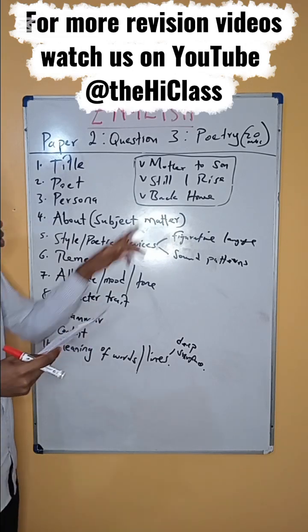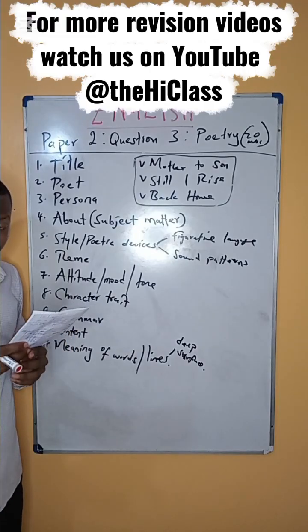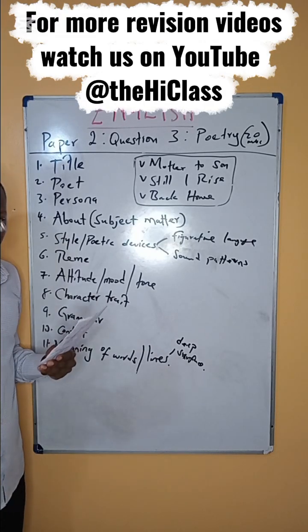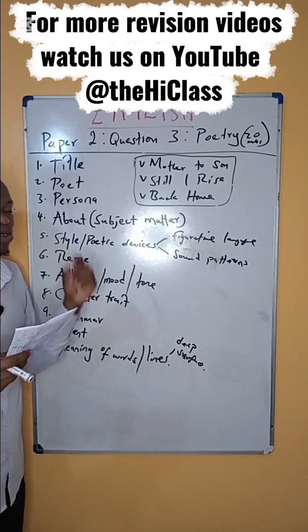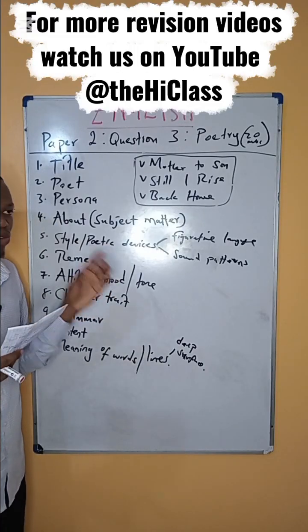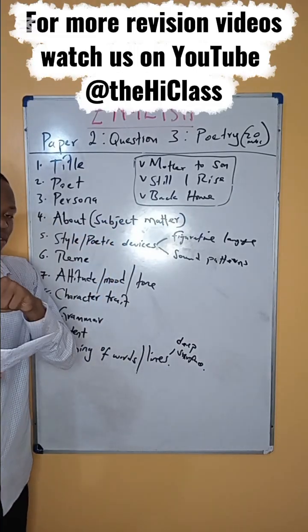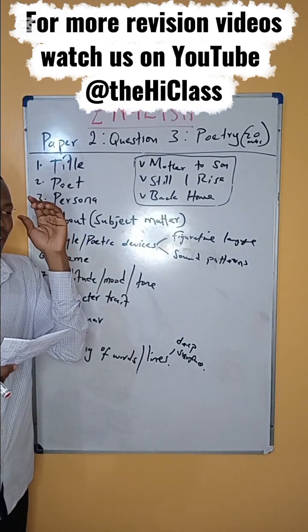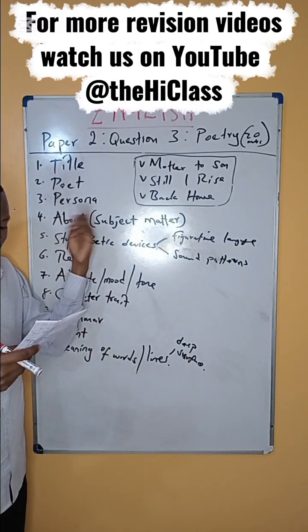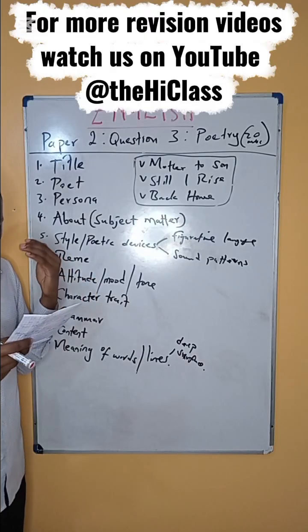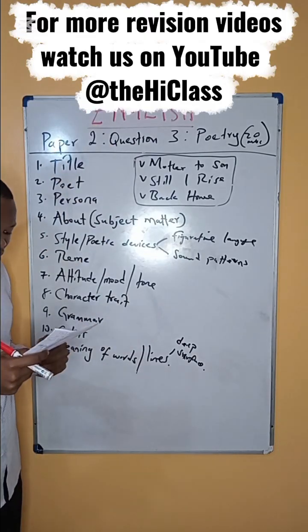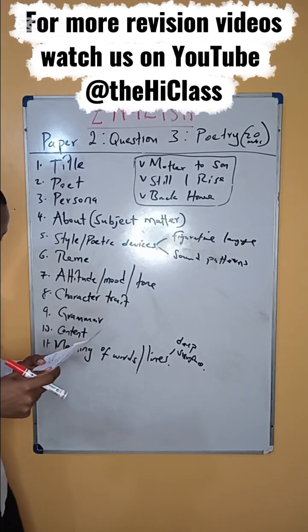Now in Back Home, we have imagery, smoke rising from the heart. That's visual imagery. If you know the specific type of imagery, it's good to say visual imagery, then give the illustration. If you don't know, just to play safe, just say imagery, then give the illustration. There's a line in the poem that talks about smoke rising from the hearts. That is visual imagery. You can see the smoke as it comes out of the hearts.